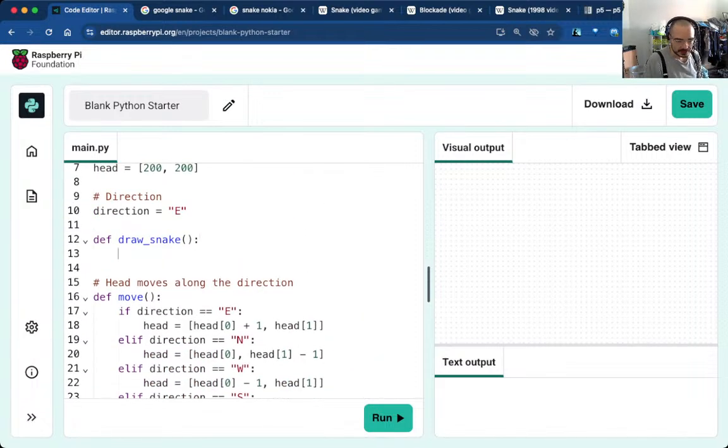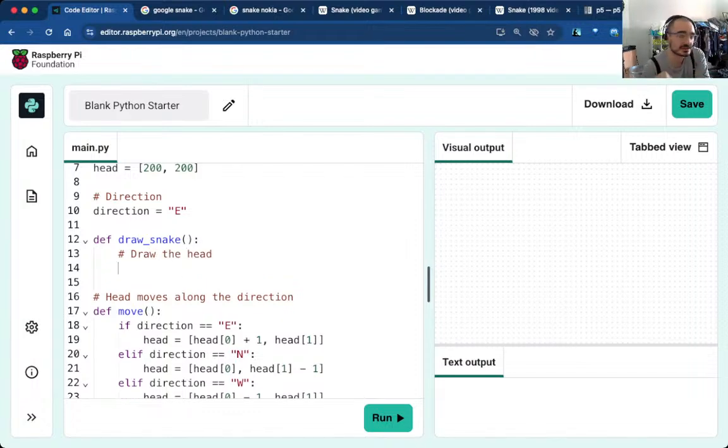Fair enough. To draw the snake, I will draw the head, which at the moment is all we have, but we're going to have the tail. The tail is the tricky part of the snake, but the tail is most of the snake. To draw the head, we are going to select stroke. So just stroke, as opposed to stroke weight, gives you a color. Here again, I'm using text. That's going to be green.